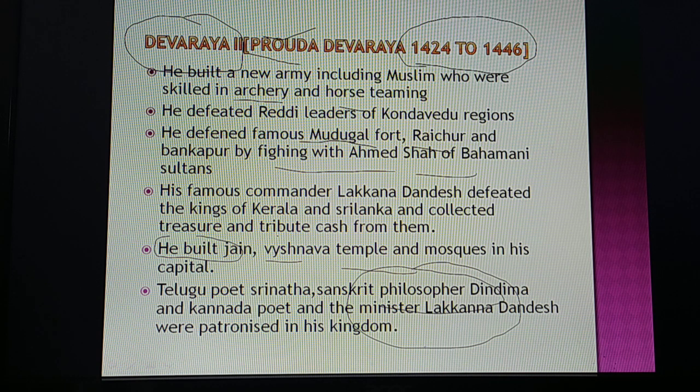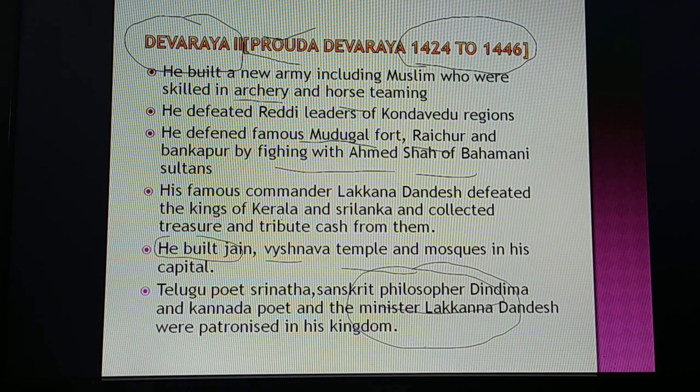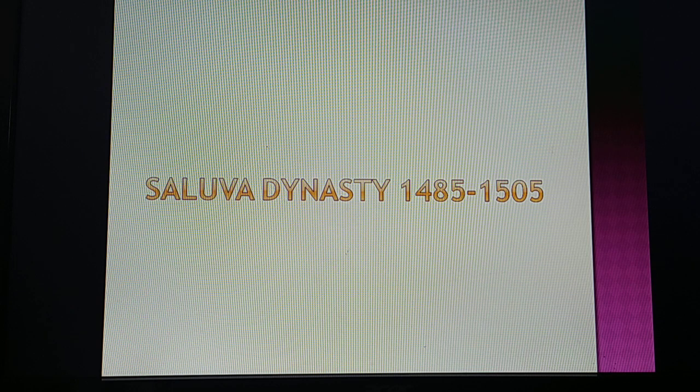After his death in 1446 CE, his son Mallikarjuna ruled from 1446 to 1465 CE, and then Virupaksha III from 1465 to 1485 CE ruled Vijayanagara. These were weak rulers, and because of this, a strong commander, Saluva Narasimha, captured the capital. With this incident, the rule of the Sangama dynasty ended in 1485.